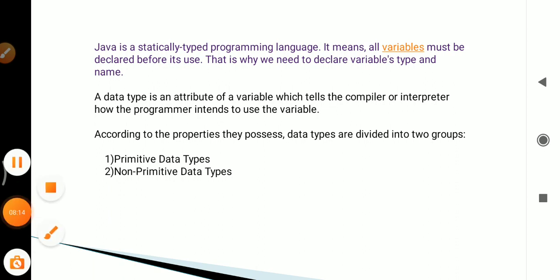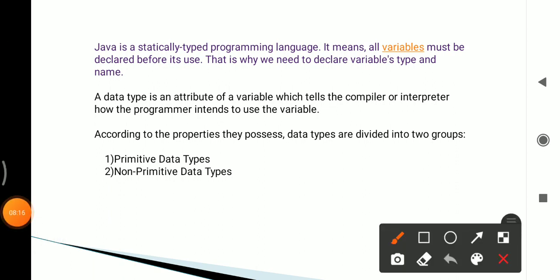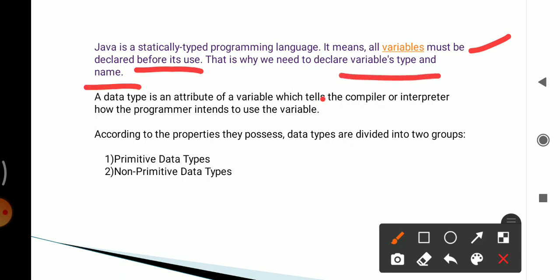Here, remember that all variables must be declared before their use. Then the variable declaration has the variable type and name. Whenever we want to declare variables, the type is necessary. The type covers various data types, for example character, integer, etc.